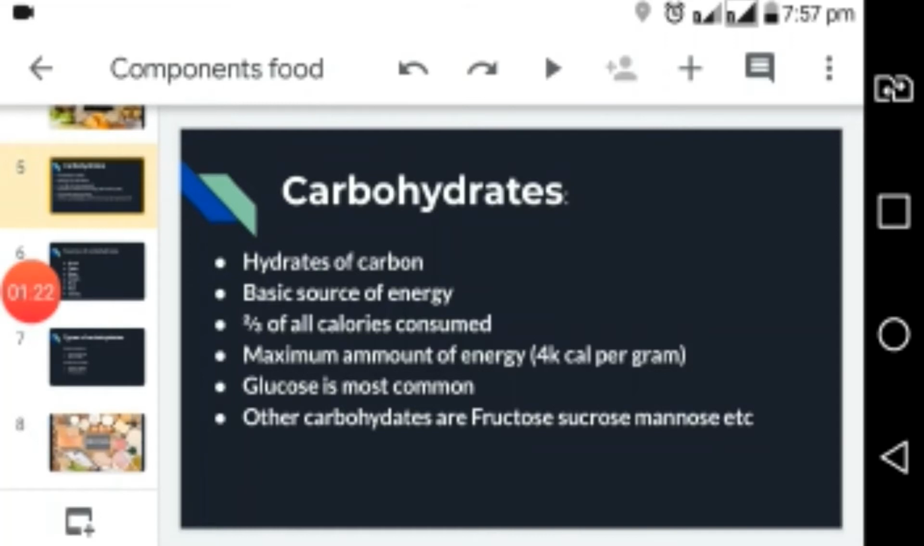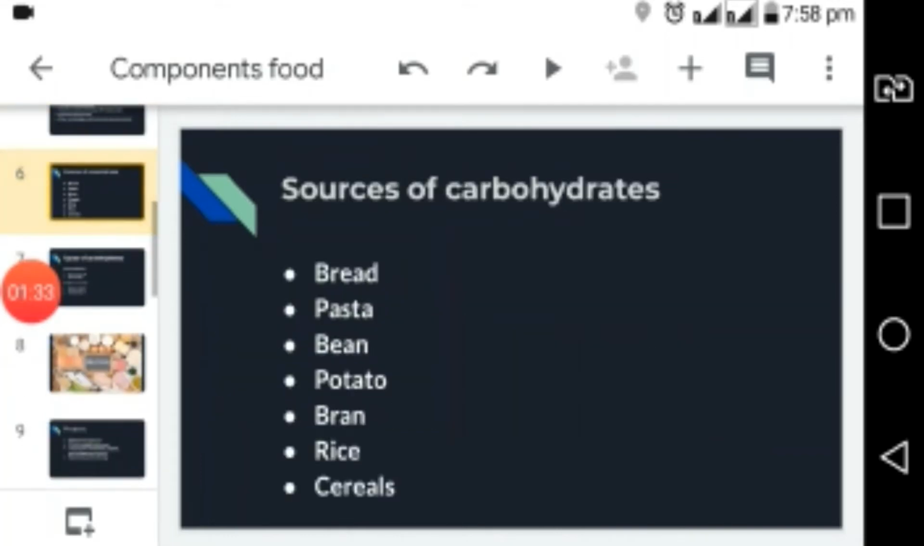The most common example of carbohydrates is glucose, and the other carbohydrates that are most common are fructose, sucrose and mannose. Then if we talk about the sources of carbohydrate, then these are bread, pasta, bean, potato, bran, rice and cereals.